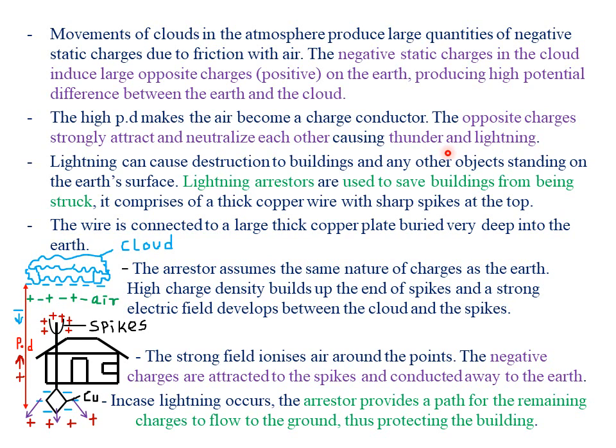Yeah, you can be asked to describe how thunder and lightning are produced. So you simply say the negative charges from the cloud and the positive charges from the surface of the earth, when they meet each other, they attract each other and they neutralize each other, leading to the production of thunder and lightning. Then remember, lightning usually comes in form of light, while thunder usually comes in form of sound. But actually, thunder and lightning are usually produced at the same point or at the same time.